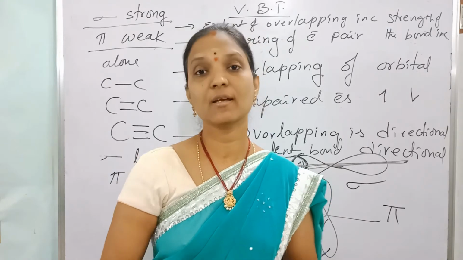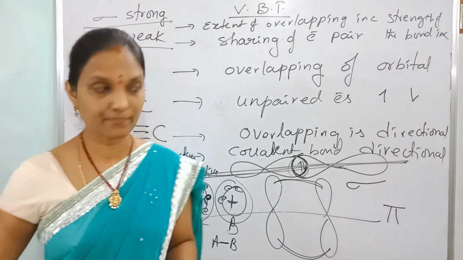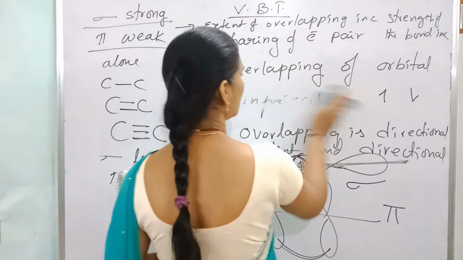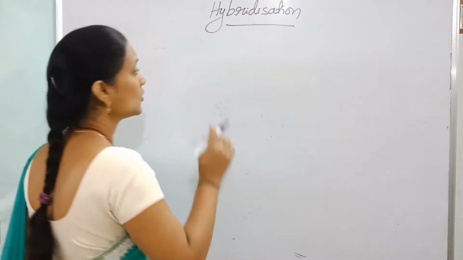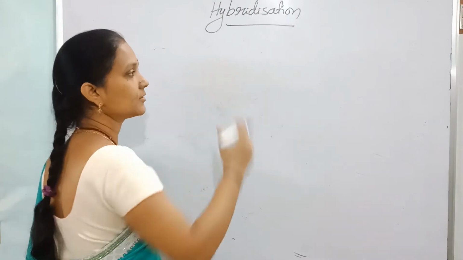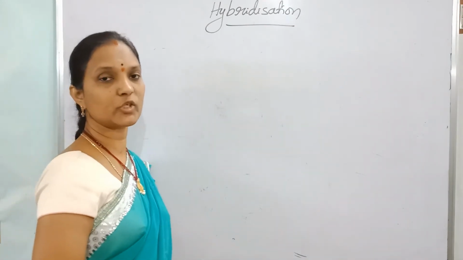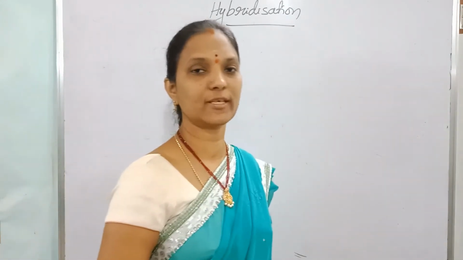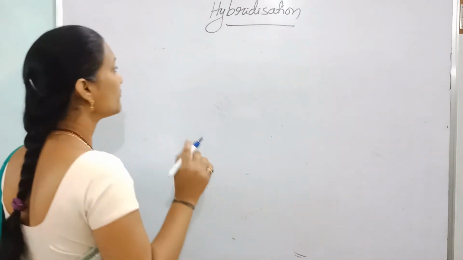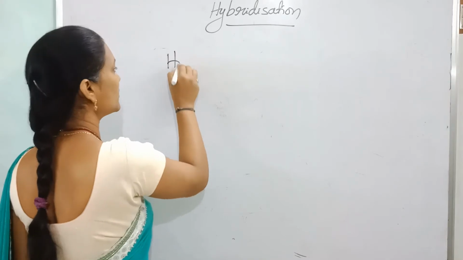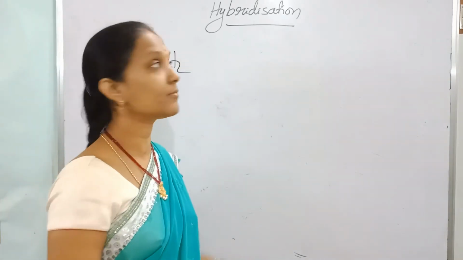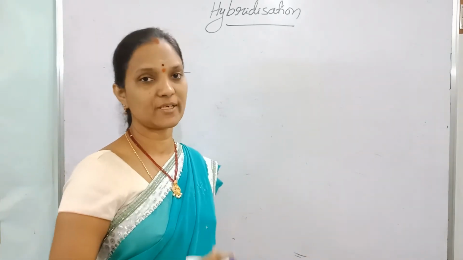So the next topic is hybridization. What is this hybridization? How do we identify the hybridization and structure of a molecule? Before that, let's look at 2-3 examples of VB theory, such as the formation of the H2 molecule. Why do we have to study hybridization?